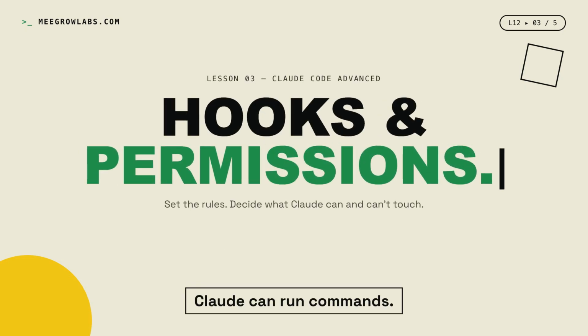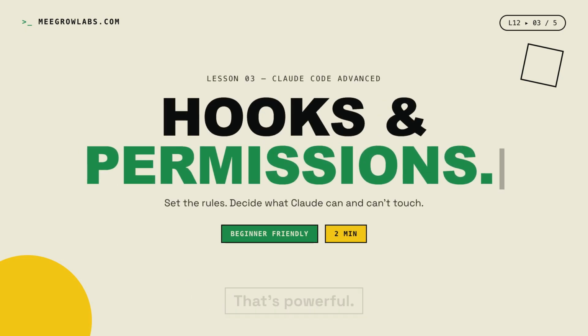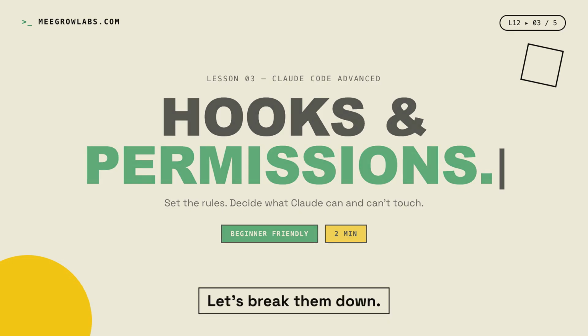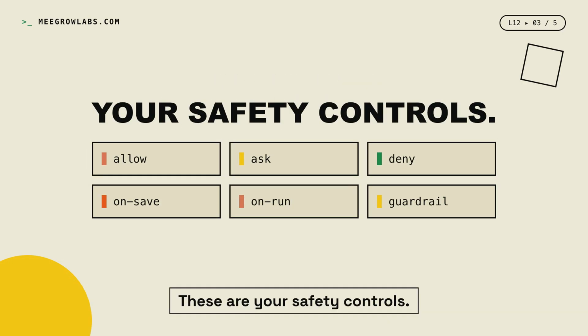Claude can run commands. That's powerful. But should it run them all? You decide the limits with two simple controls: hooks and permissions. Let's break them down. These are your safety controls. Allow a safe action. Ask before a risky one. Deny a dangerous one. Run a check on save. Run a test on every run.